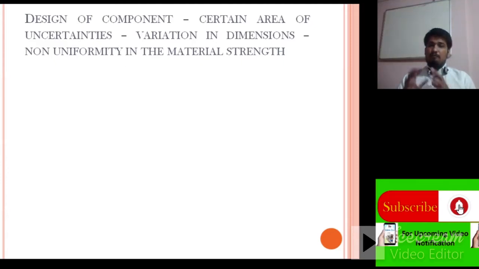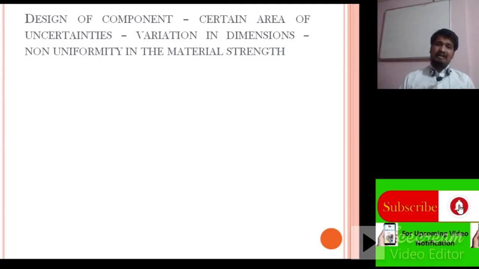When we manufacture any element, before that you have to design that component, and when we design that component, you have to take into consideration failure, due to variation in dimension and non-uniformity in the material strength.